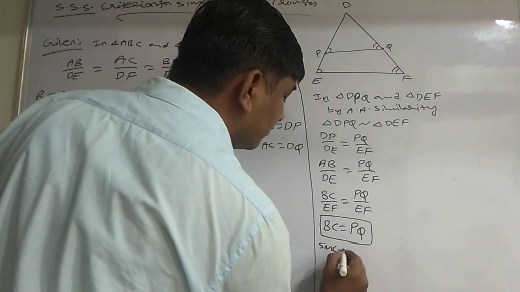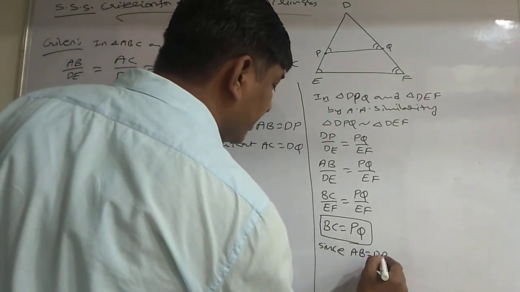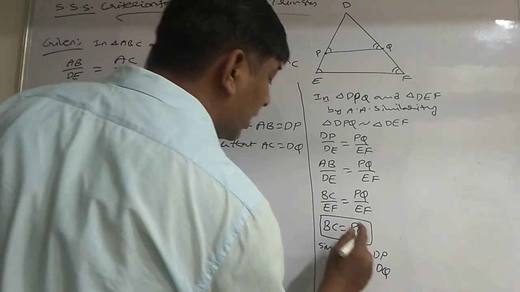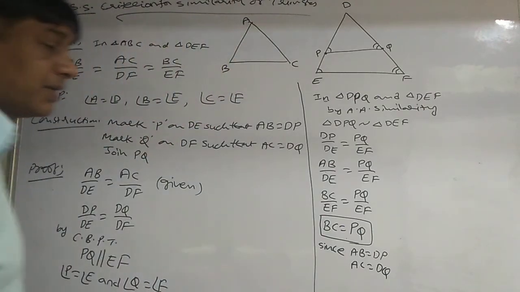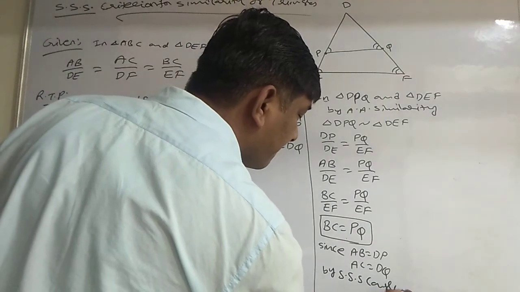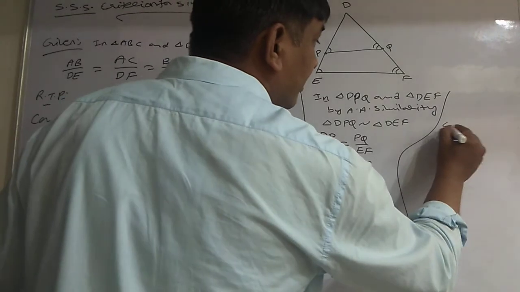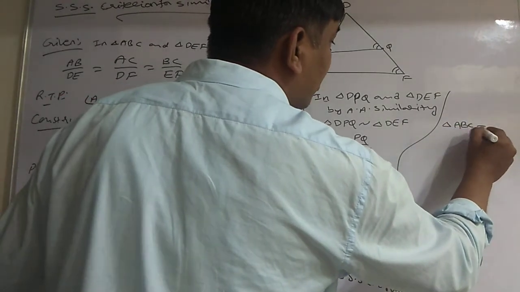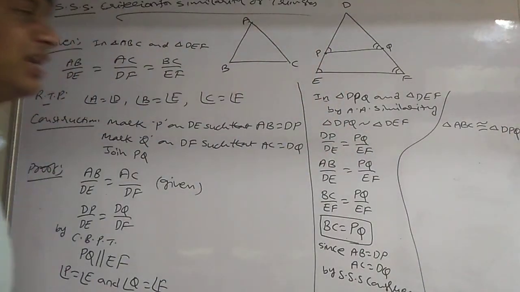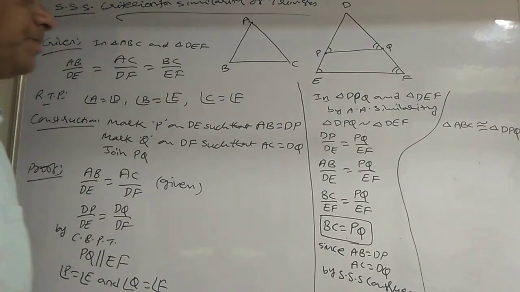Since, according to my construction, AB is equal to DP and AC is equal to DQ, and already BC is equal to PQ, I got. So by SSS congruency, triangle ABC is congruent to triangle DPQ.